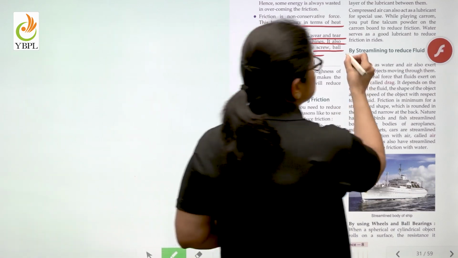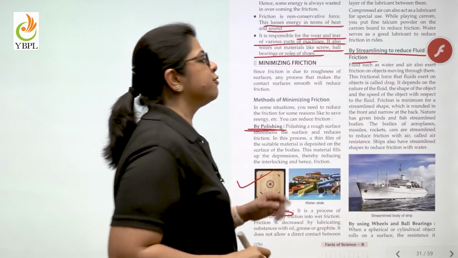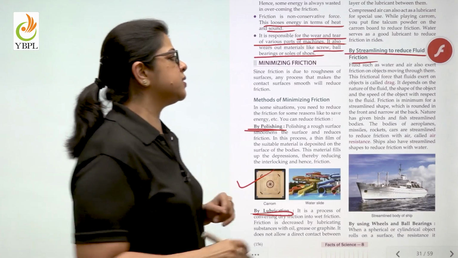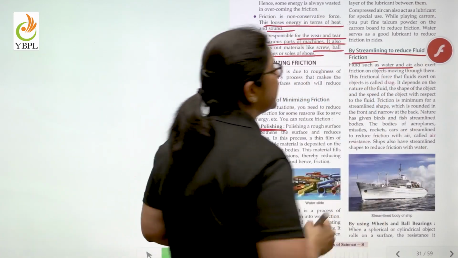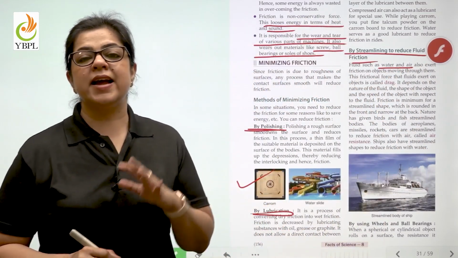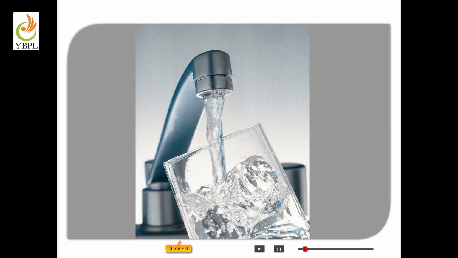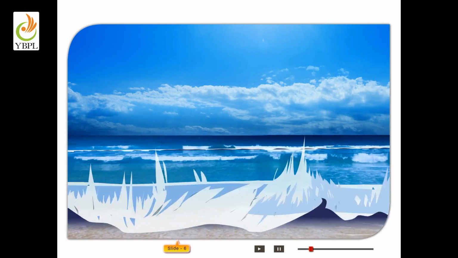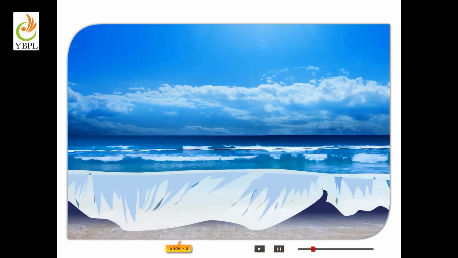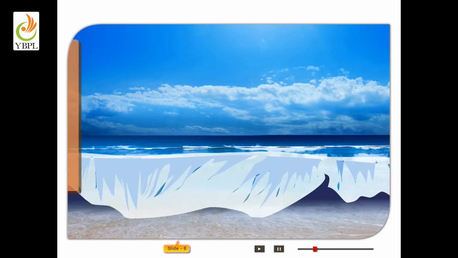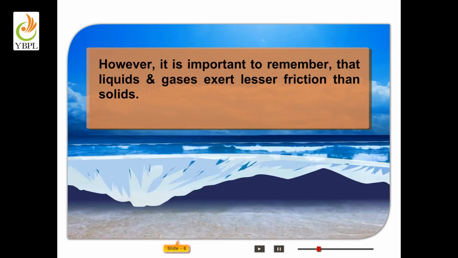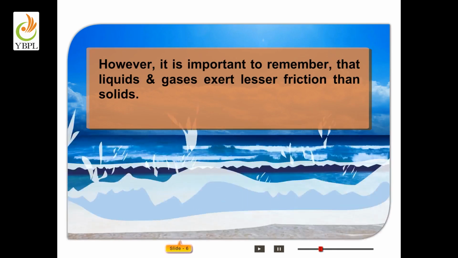Coming next to streamlining to reduce fluid friction. What is fluid friction? The friction which is caused by water and air. Let us understand this through a video. The friction exerted by liquids and gases is called fluid friction. The friction exerted by liquids is also called drag. However, it is important to remember that liquids and gases exert lesser friction than solids.